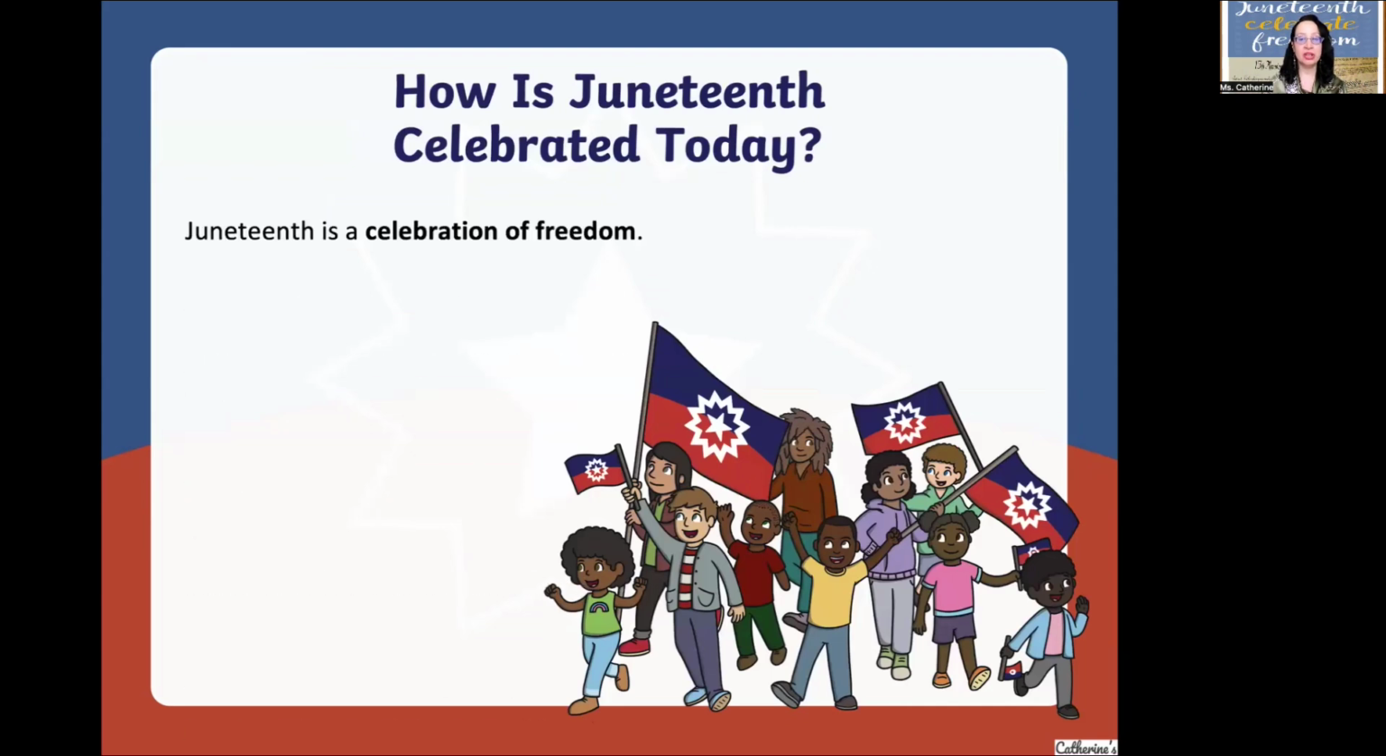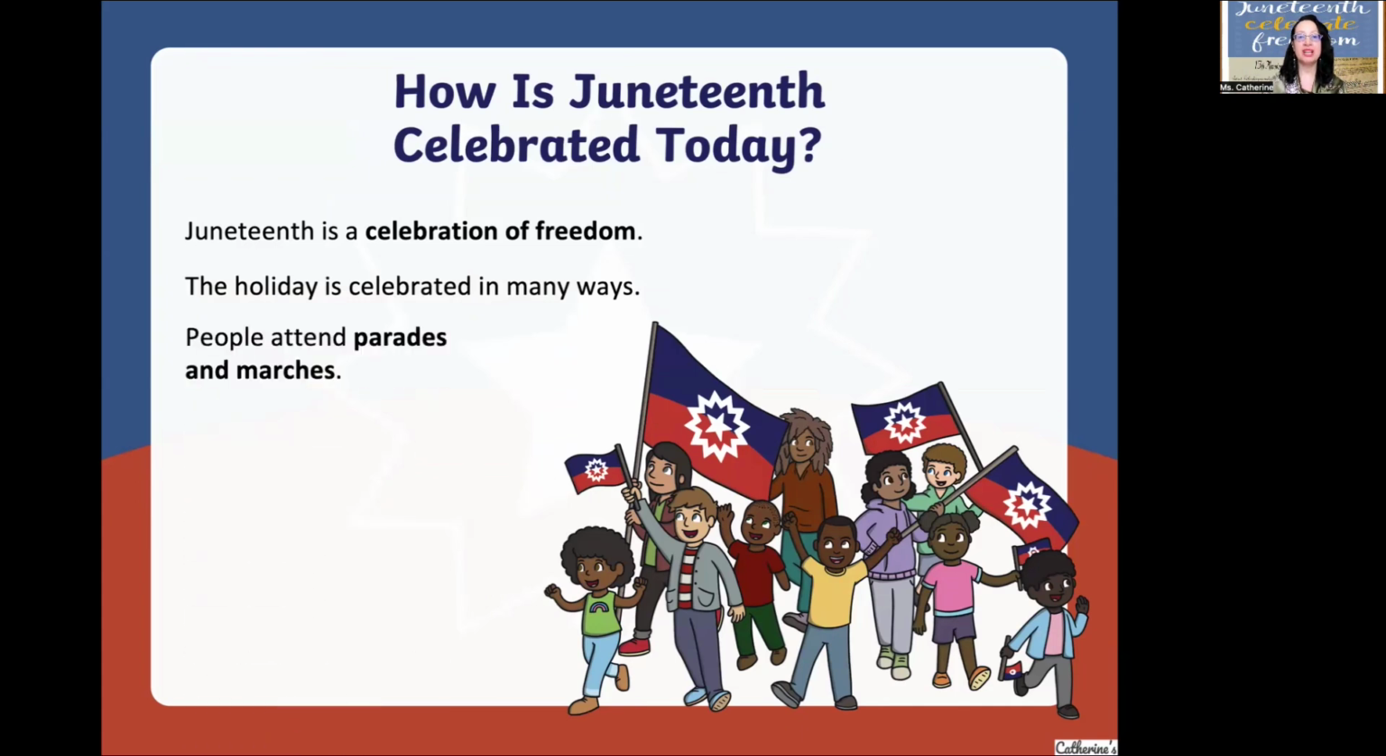Juneteenth is a celebration of freedom. The holiday is celebrated in many ways. People attend parades and marches. Cookouts and barbecues are held at homes or in parks.